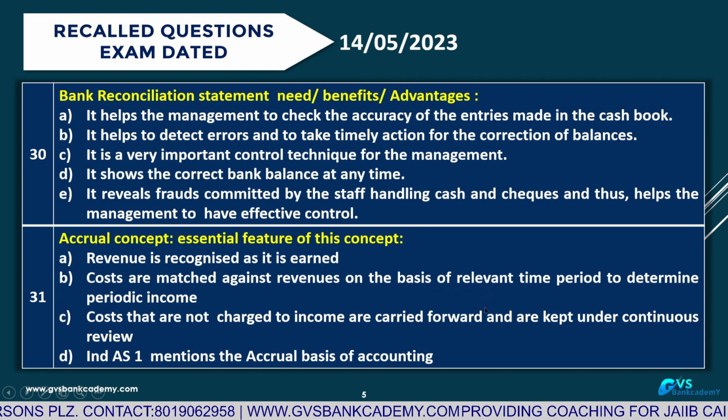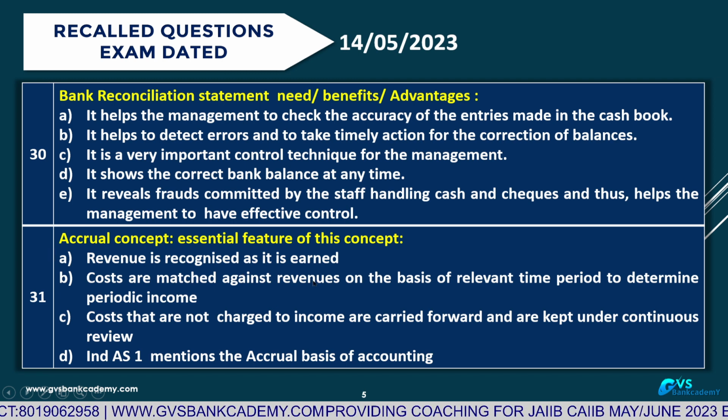Suppose you are following quarterly: same quarter income, same quarter expenditure. Yearly, you are following same year income, same year expenditure. Costs are matched against revenue. Matching concept. 3, costs that are not charged to income. Suppose under any circumstances we had not charged the costs incurred, they are carried forward for future periods and kept under continuous review. Any cost not charged to the income account shall be carried forward and kept under continuous watch.